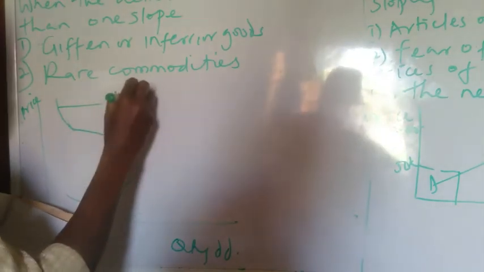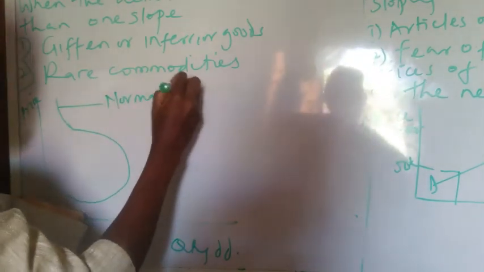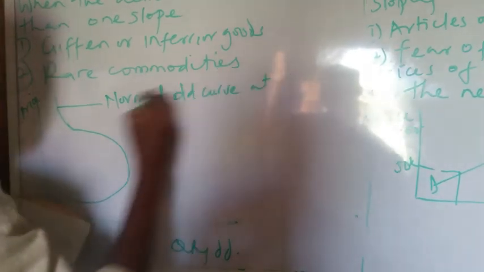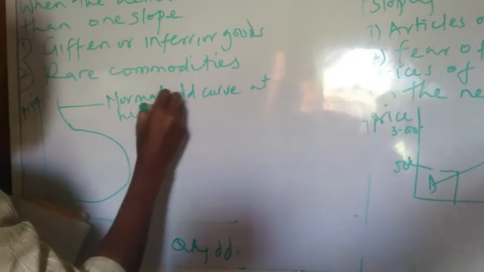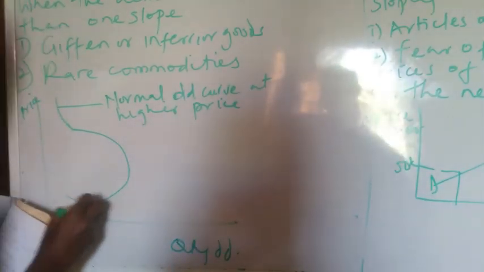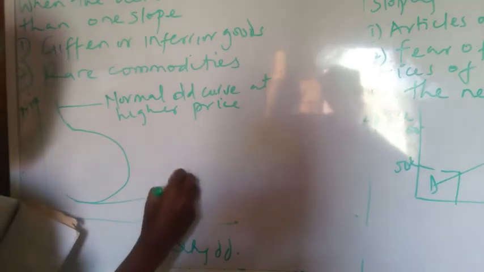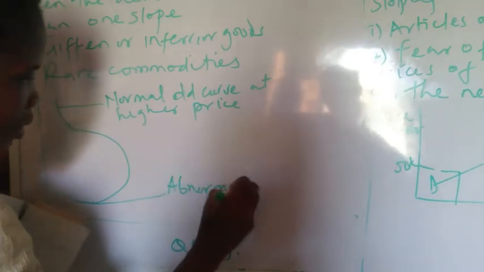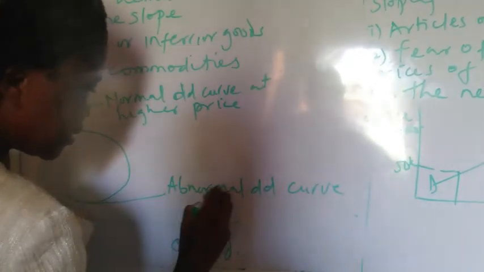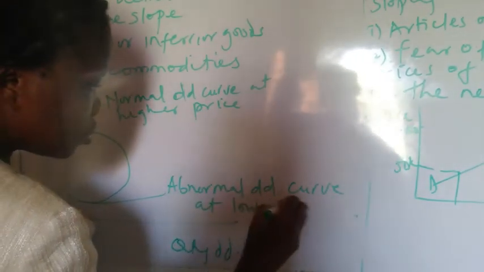This is a normal demand curve at higher price. While in this place is an abnormal demand curve at lower price.